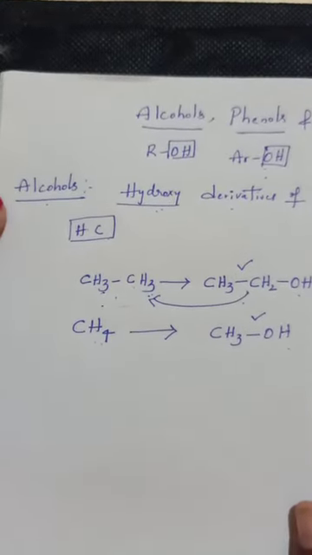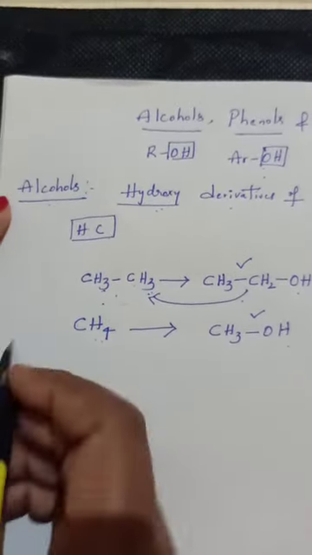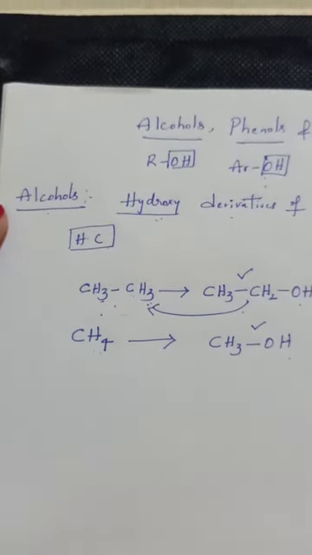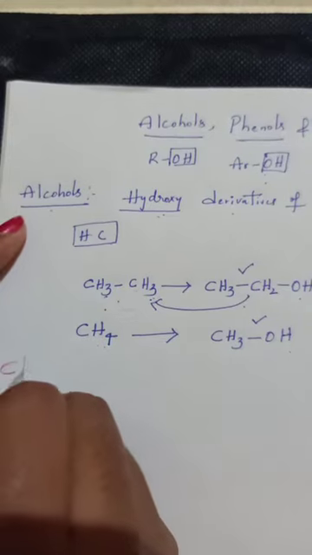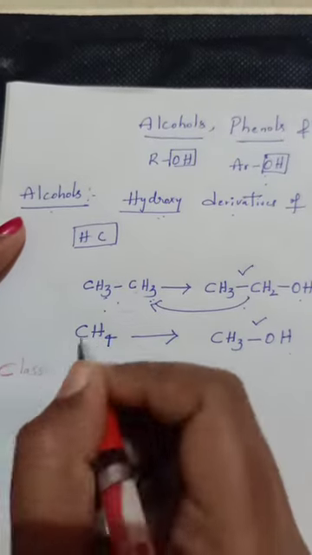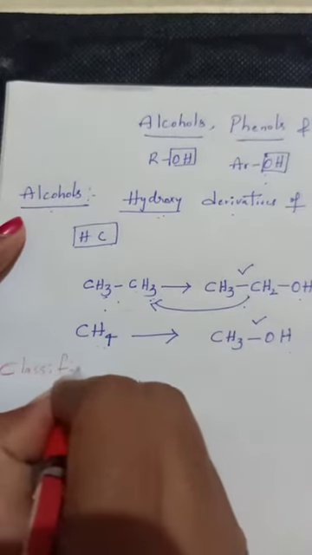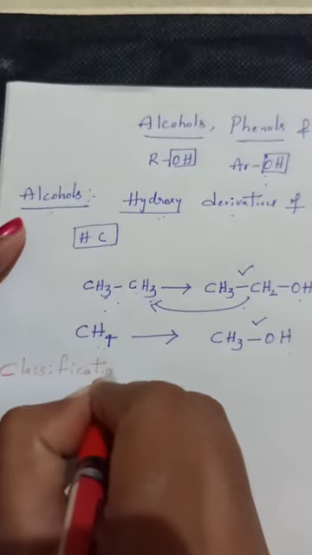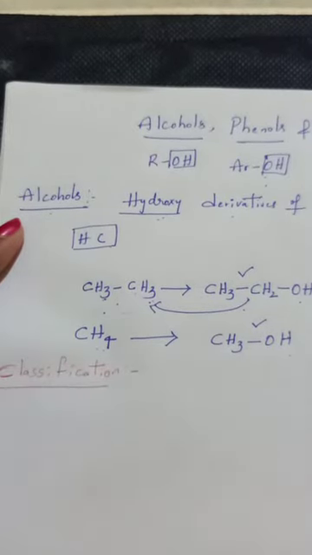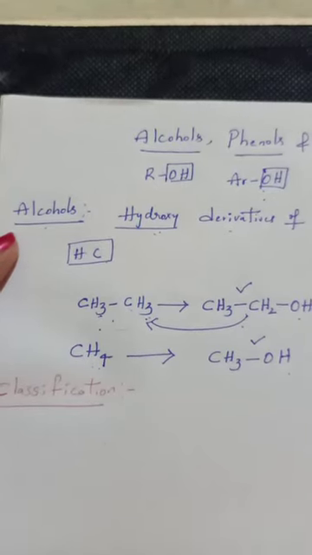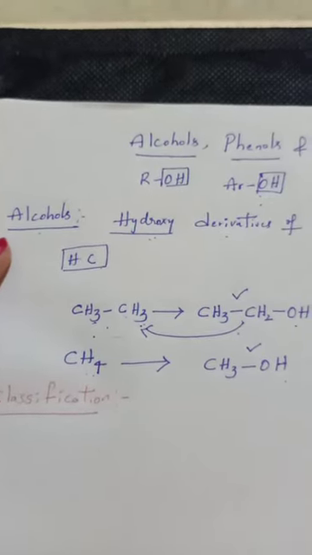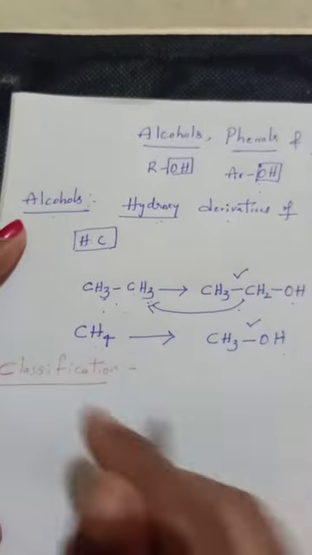Now we'll see the classification. Alcohols are classified based on 2 factors.